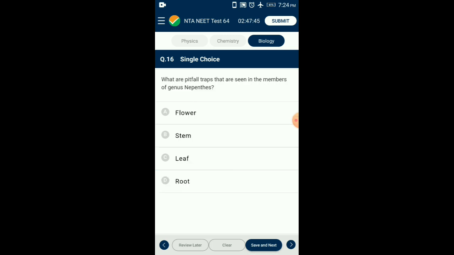Question number 16. What are the pitfall traps that are seen in the members of genus Nepenthes? In the case of Nepenthes, the leaf lamina is modified into a pitcher-like structure called leaf pitcher. In Nepenthes, the leaf is modified into a hollow cup-like structure which traps insects effectively for partially curing its nitrogen deficiency. So the answer is option C, leaf.